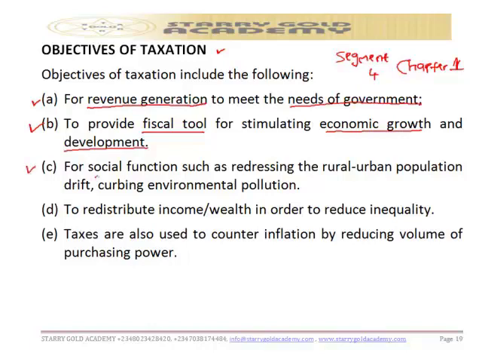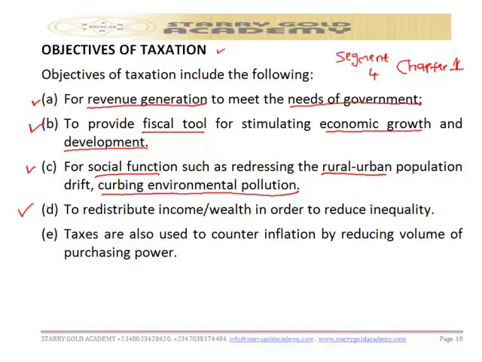The third objective is for social function, such as redressing the rural-urban population drift. Most people come from the rural areas to the urban areas, and from the urban areas to the rural areas. Taxation is used to redress all these shifts, and it is used to curb environmental pollution. How can taxation curb environmental pollution? Very important, because the revenue generated from taxation is used to stimulate economic growth and development, so it is going to curb environmental pollution.